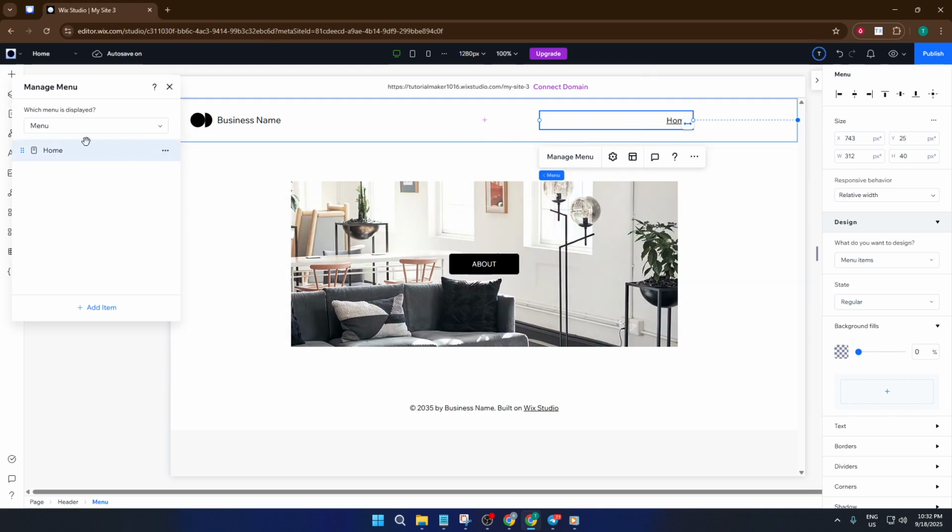Now, a quick heads up, removing a page from your menu doesn't make it completely invisible. If someone knows the exact link or if search engines have already found it, people could still potentially land on that page. So if you want to be extra thorough, there's one more step.